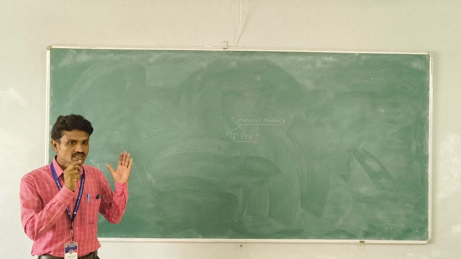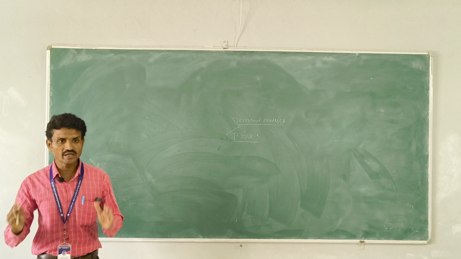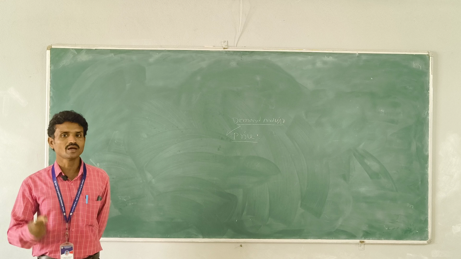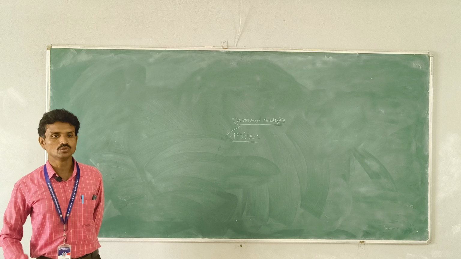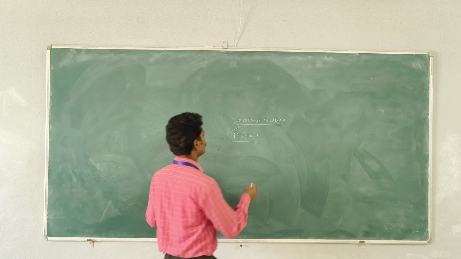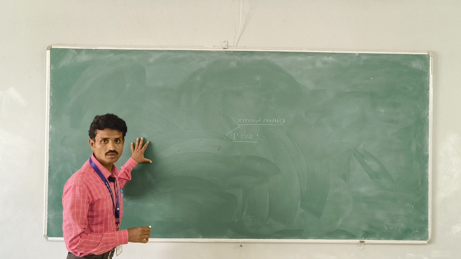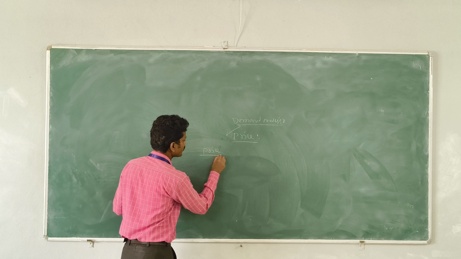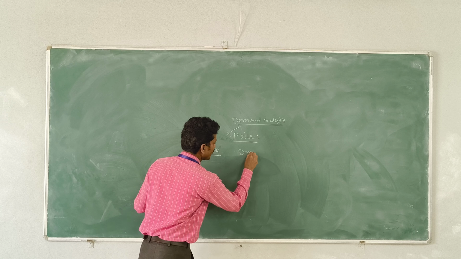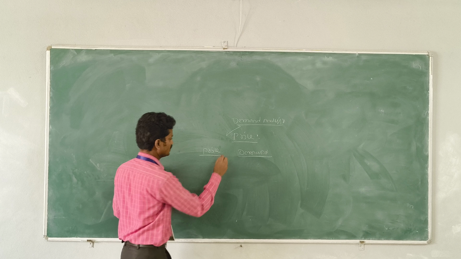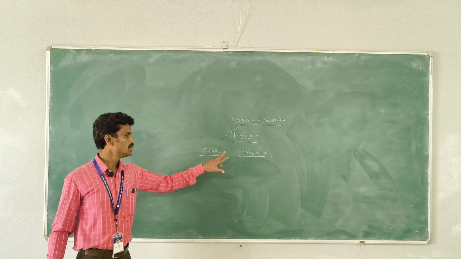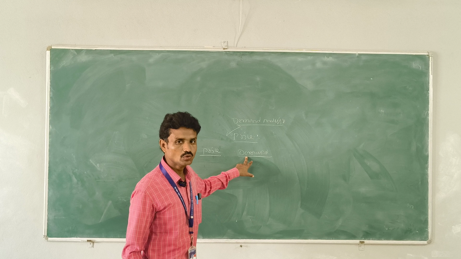Then the relationship between price and demand explained in an arithmetical manner is called the demand schedule. The price of the product and quantity of demand are explained arithmetically. Price is represented in rupees, demand in units.